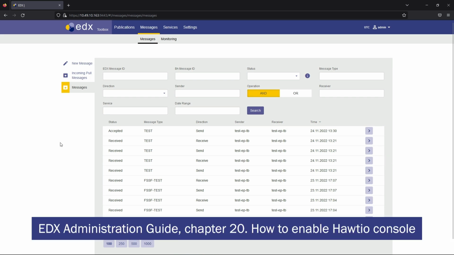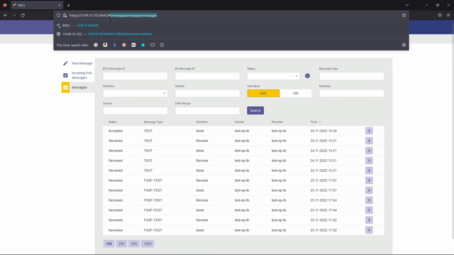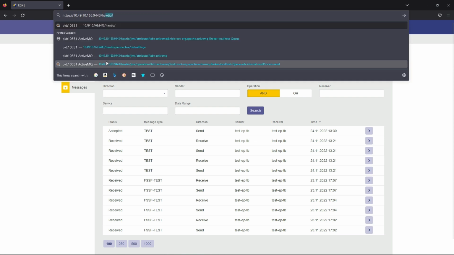To get further information about Hawtio, please refer to the EDX Administration Guide, Chapter 20, How to enable Hawtio console. If the EDX toolbox is not receiving or sending messages, you can check the Hawtio console. Please note that the Hawtio console has to be enabled. Hawtio console can be accessed by EDX address/Hawtio.